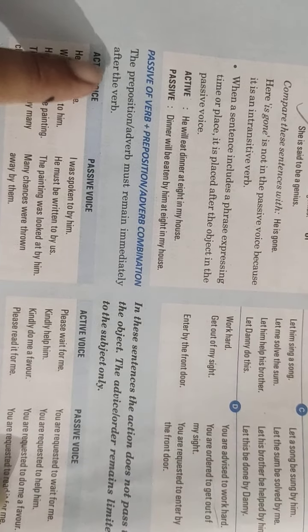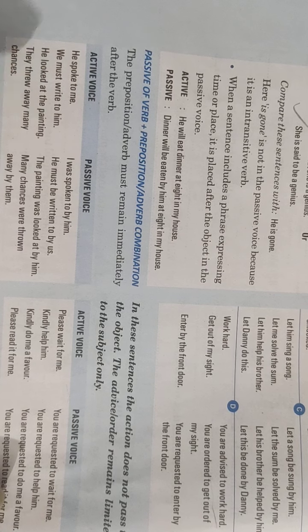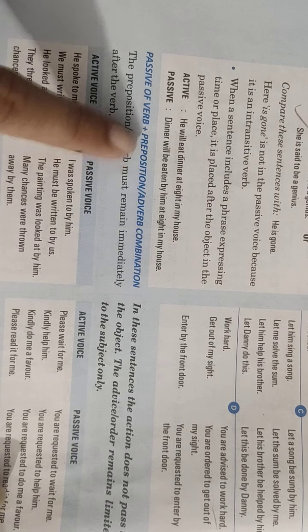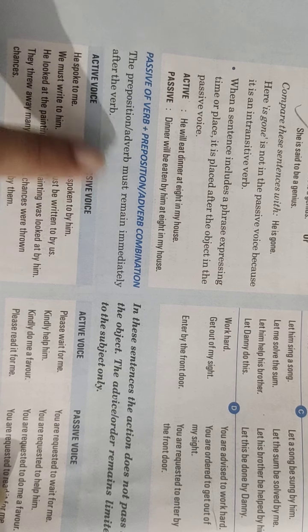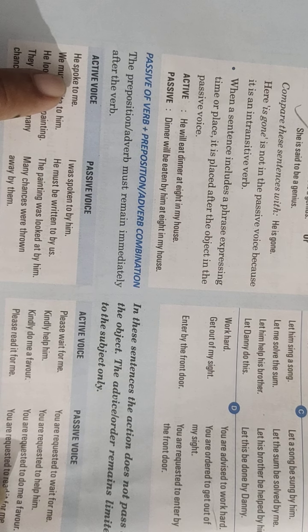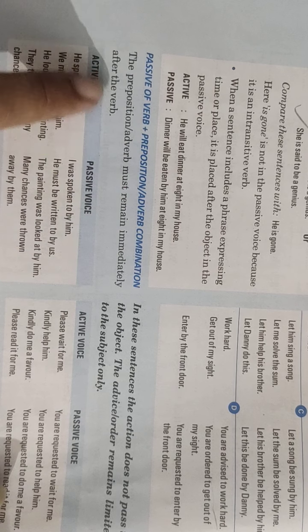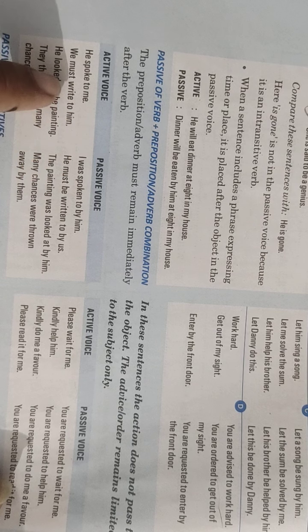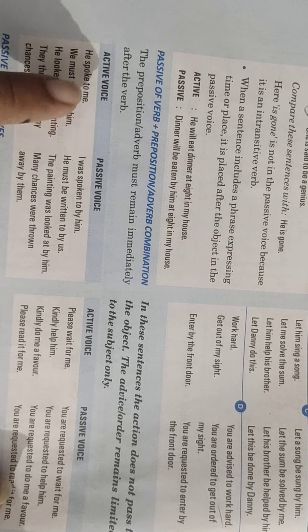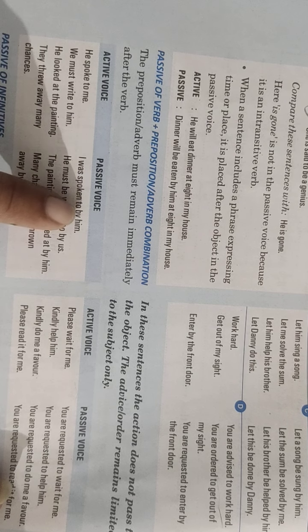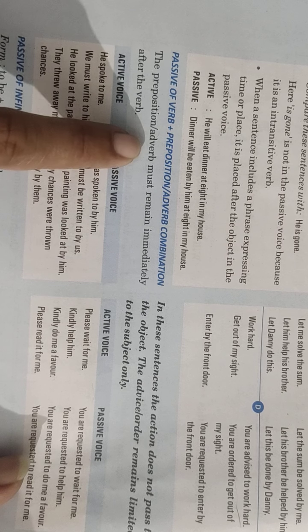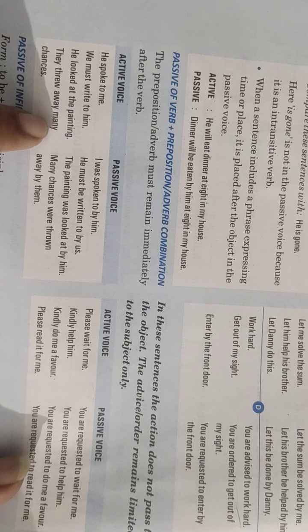Here on page 300, there is a rule given that whenever you have a preposition or an adverb in the active sentence, then it must remain immediately after the verb. For example, neatly, clearly, softly, all these words are adverbs. You should not change the place of the preposition. Here the preposition is "to," and the adverb. Now check here, what could be the adverb?